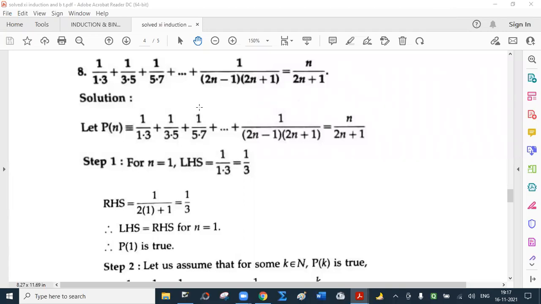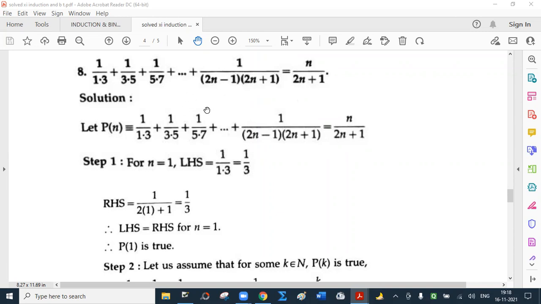Let me explain the solution for sum 8, but please do write the solution after the lecture. Prove by induction 1 upon 1 into 3 plus 1 upon 3 into 5 plus 1 upon 5 into 7 up to 1 upon 2n minus 1 into 2n plus 1 is n upon 2n plus 1. I hope you won't say that to prove, take reciprocals. That is absurd.